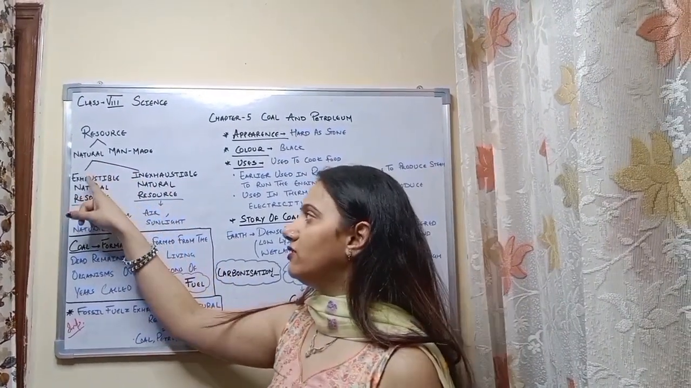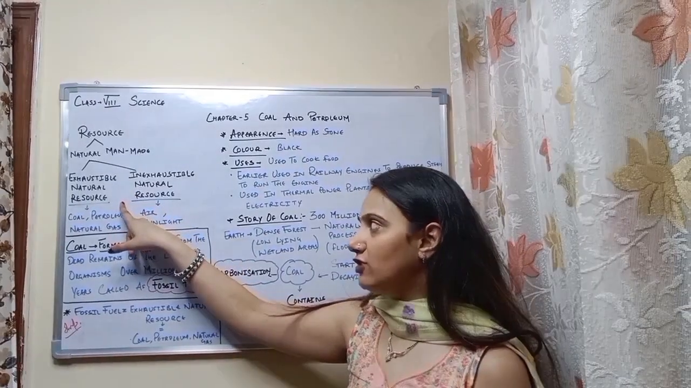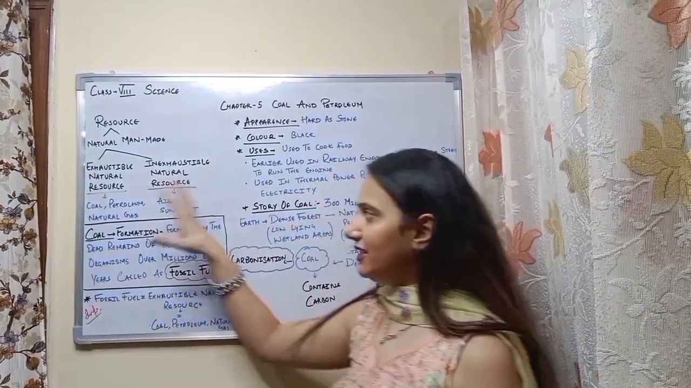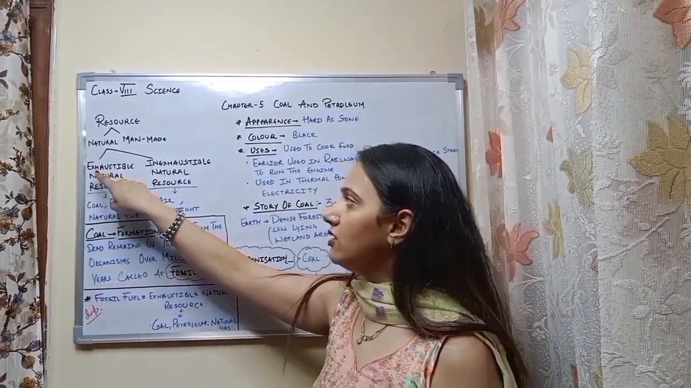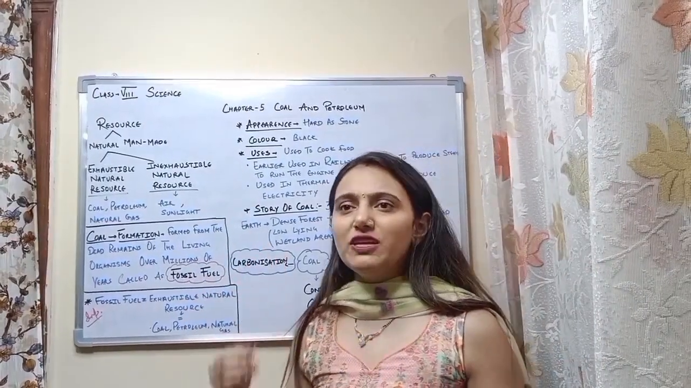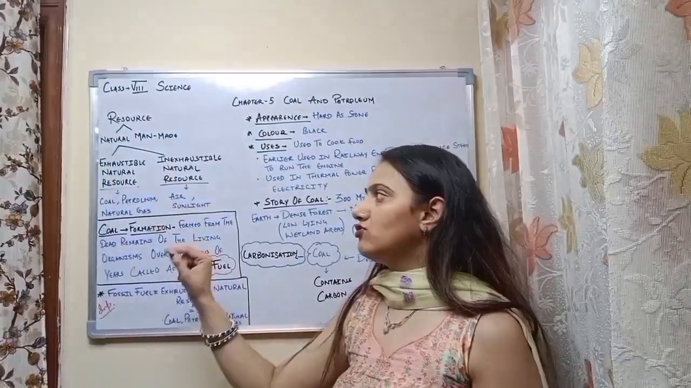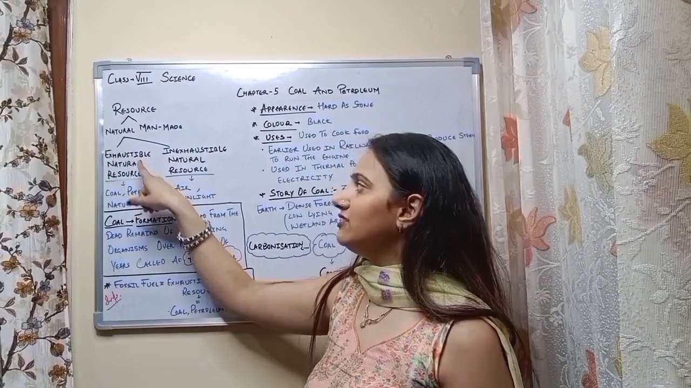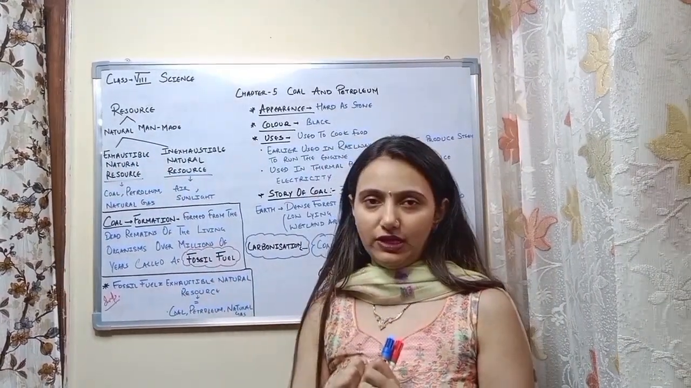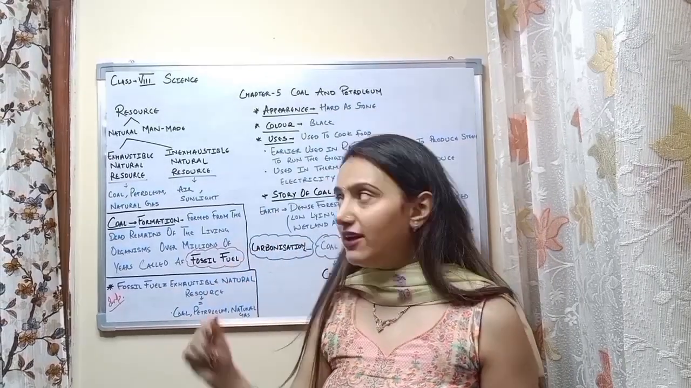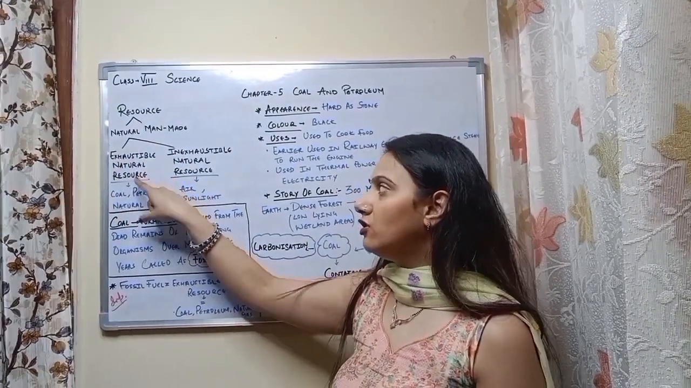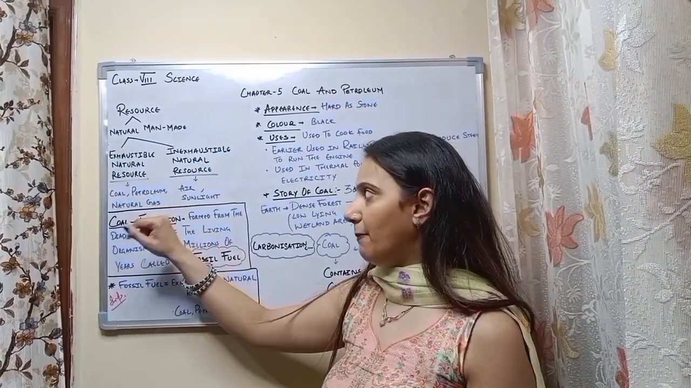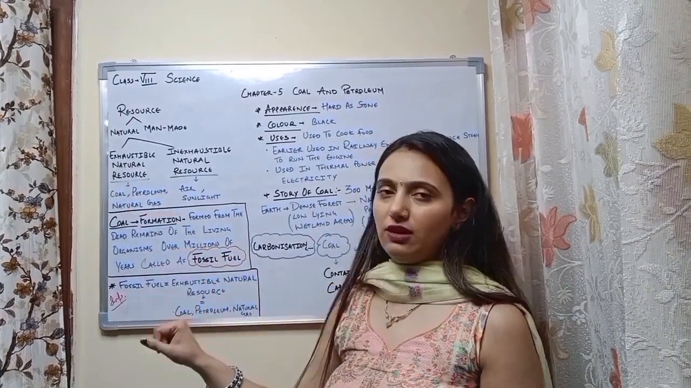Now, natural resources are further divided into two parts: exhaustible natural resources and inexhaustible natural resources. Before studying these terms, we should be aware of the term exhaust. Exhaust means vanish, that can easily vanish. So, exhaustible natural resources are those resources that are present in nature in a limited quantity. Examples are coal, petroleum and natural gas.